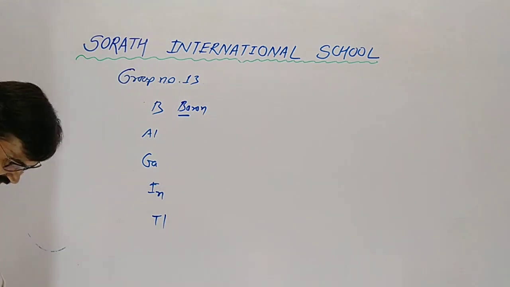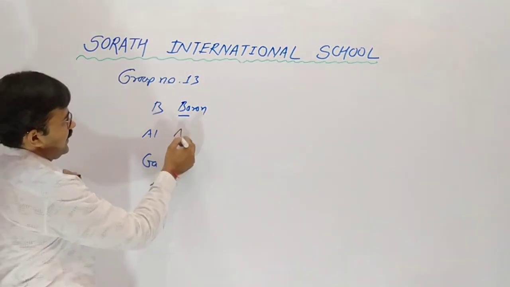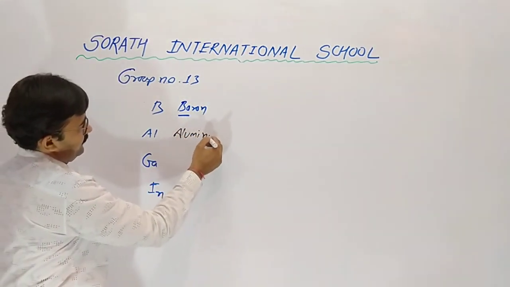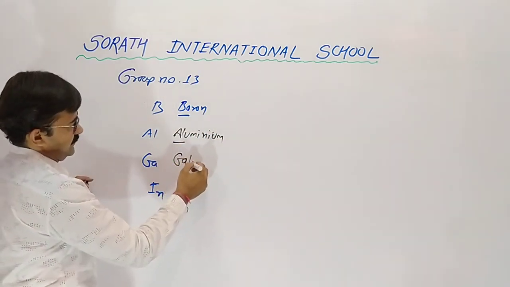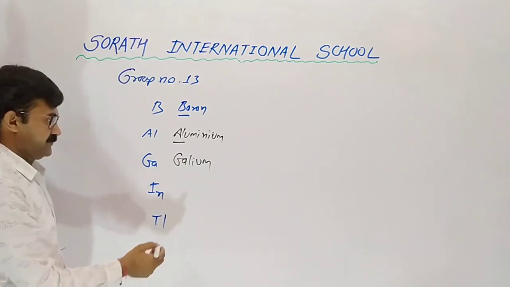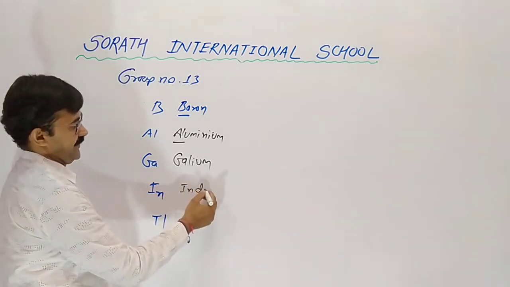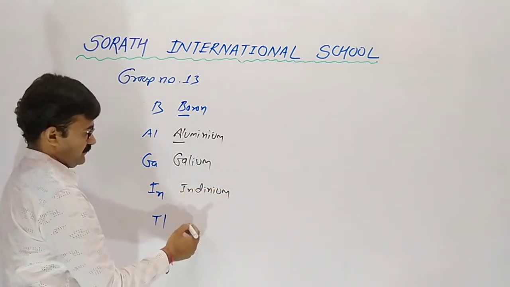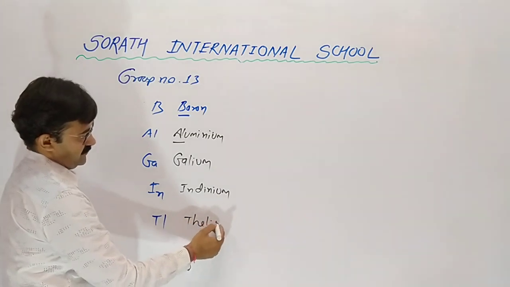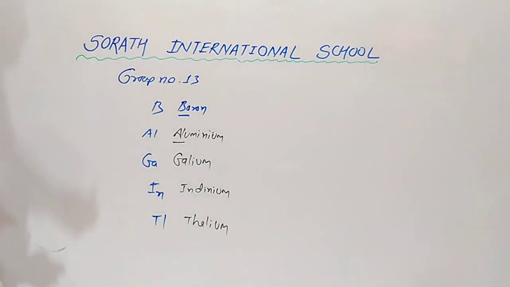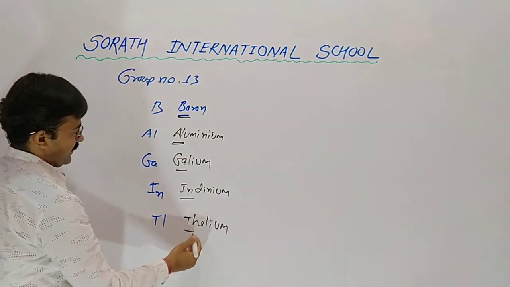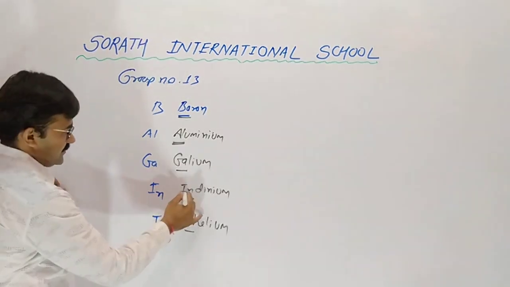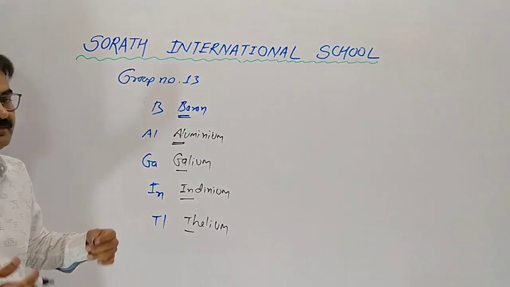Boron, then aluminium, this one gallium, this one indium, and this one thallium. Understood? Bo a ge in the. This is the trick to remember.